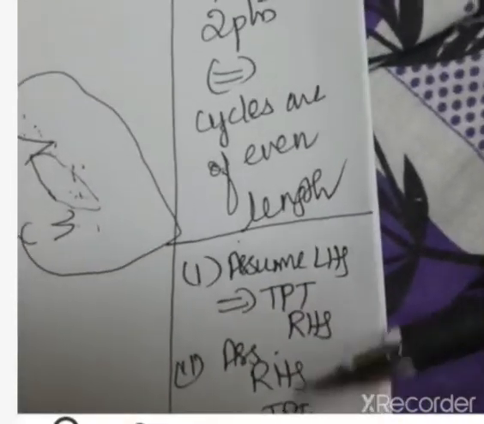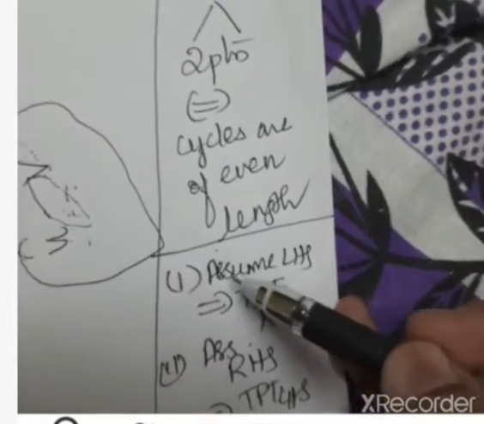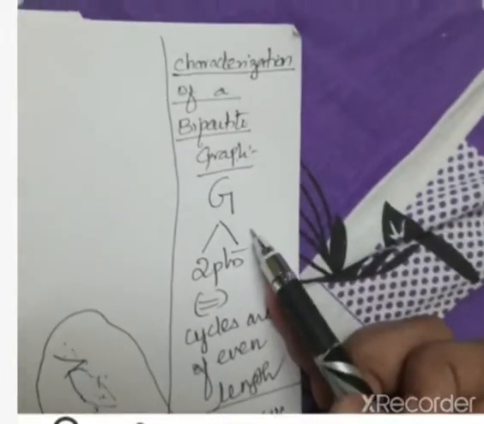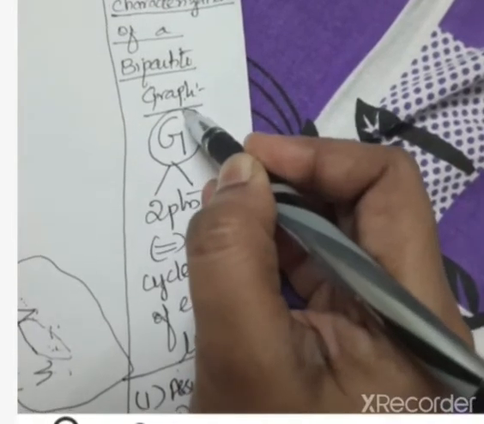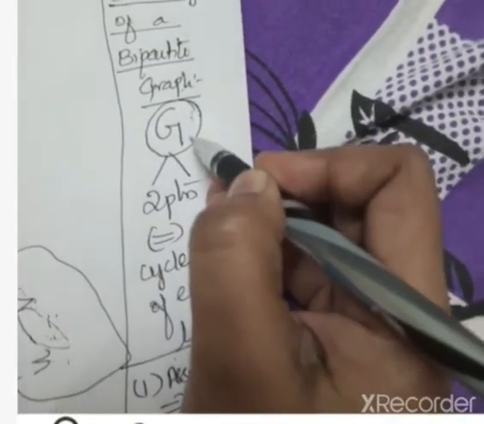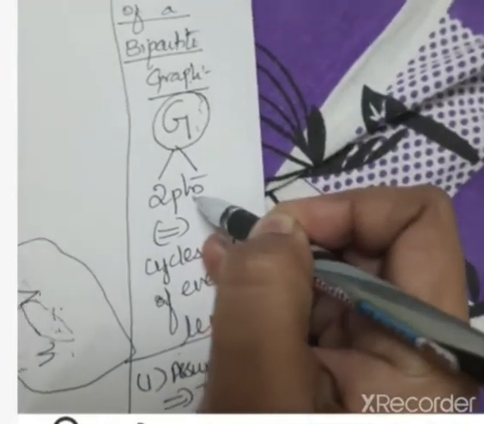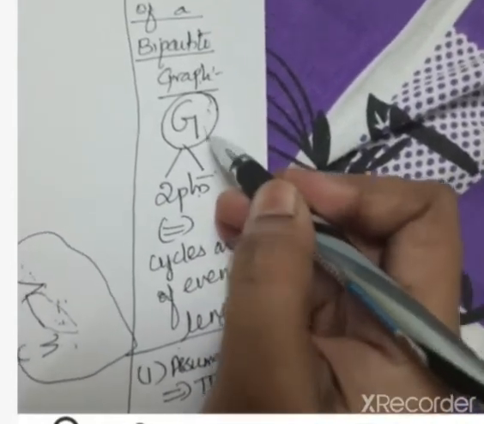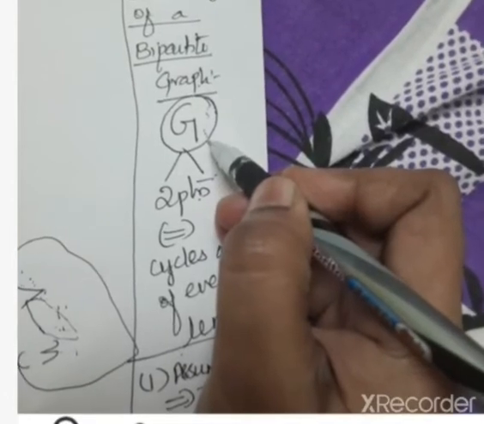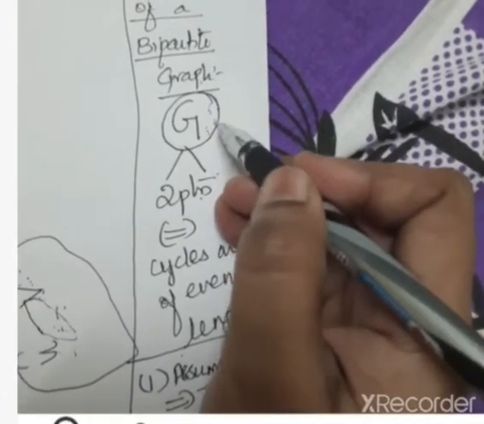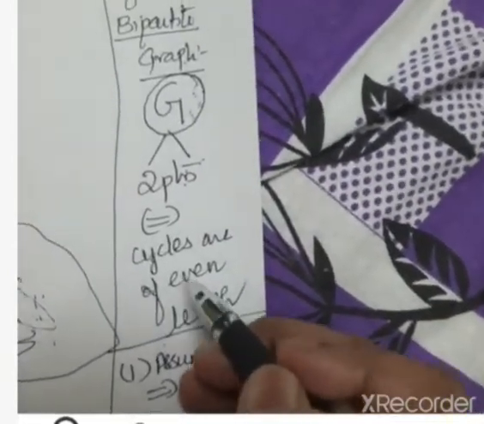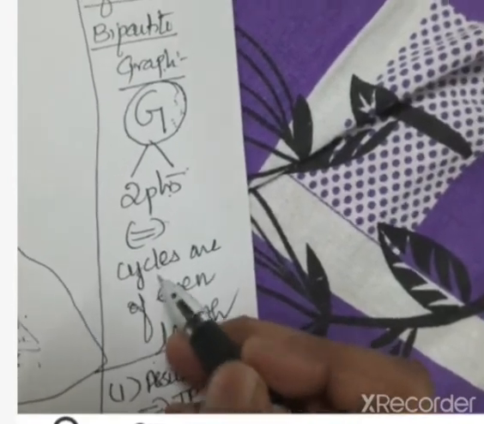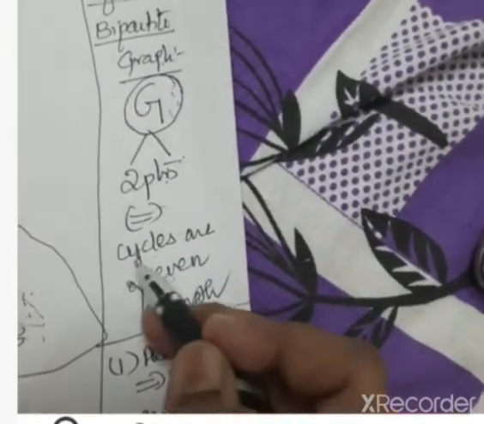To start with step 1, let me assume my left hand side is true. What is my left hand side statement? As per the statement, graph G is a bipartite graph having at least 2 points. So let G be a bipartite graph having at least 2 points. What do I have to prove? I have to prove that every cycle has even length. So let us see how we are going to prove it.